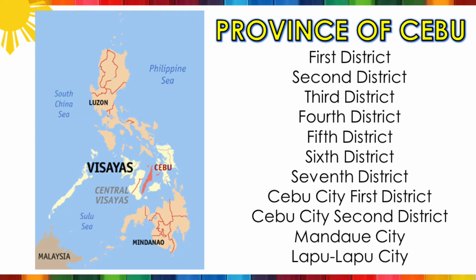There are 11 legislative districts in the Province of Cebu, and they are 1st District, 2nd District, 3rd District, 4th District, 5th District, 6th District, 7th District, Cebu City 1st District, Cebu City 2nd District, the Lone District of Mandaue City, and the Lone District of Lapu-Lapu City.